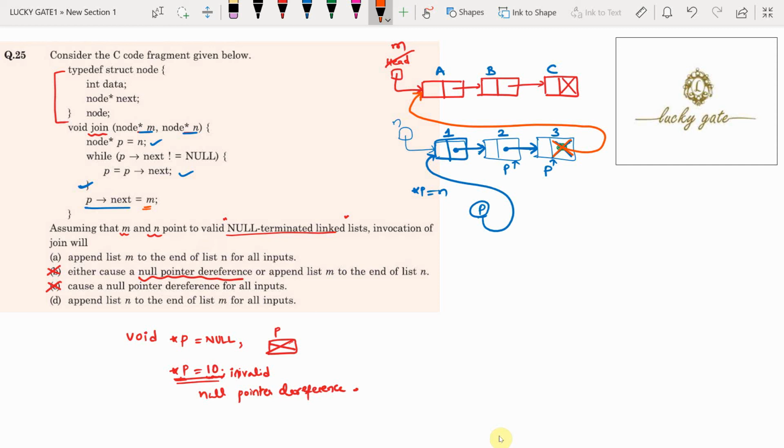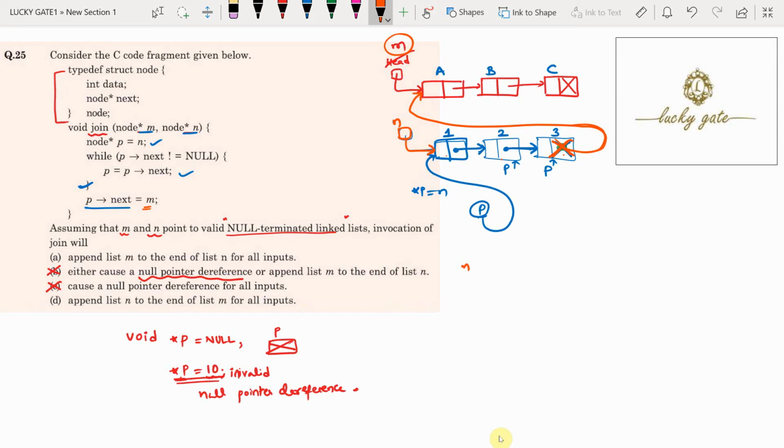Now observe, friends, this is list N. List N is as it is: the first node is 1, next 2, next 3. The next pointer of P, in the last node, is pointing to the first node of list M. It means that M is added to N.